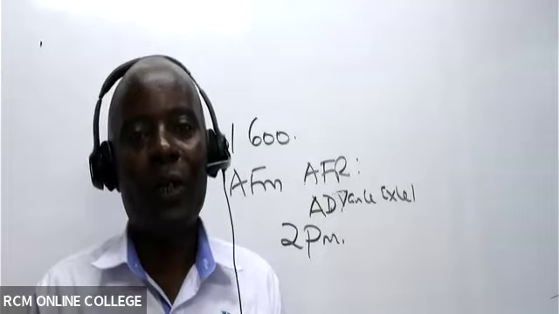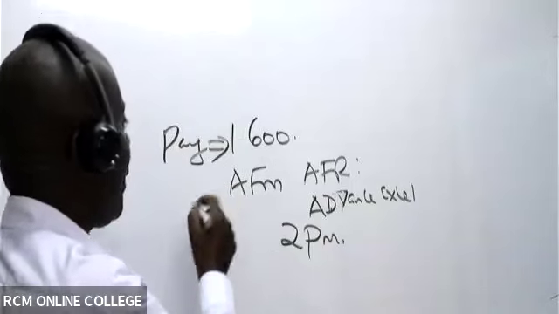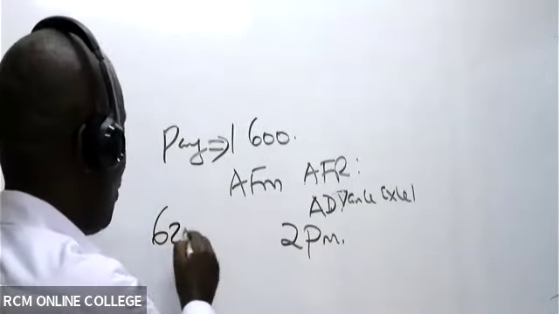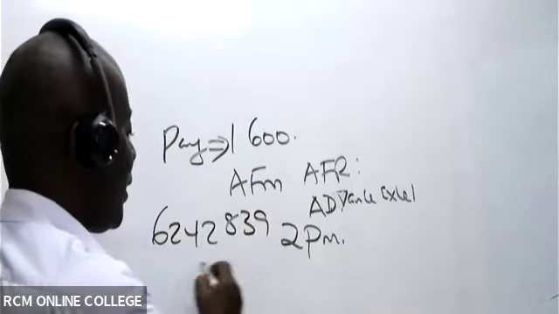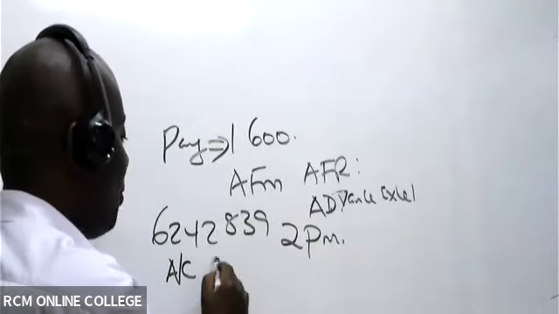All right. So ladies and gentlemen, you can go ahead and of course you have our pay bill. Our pay bill is 62.42.839. And then the account, if you're paying for 2, it will be special revision.